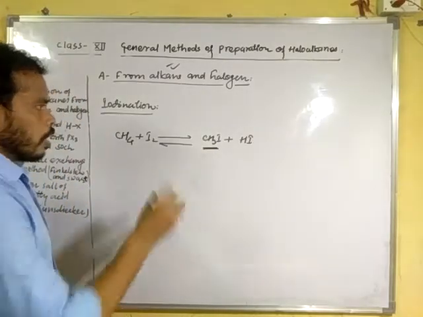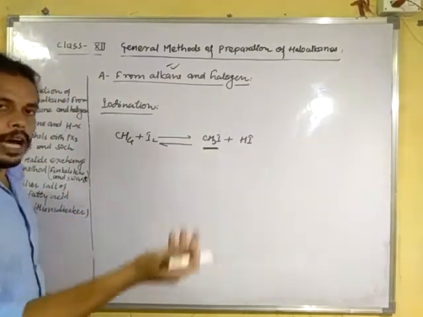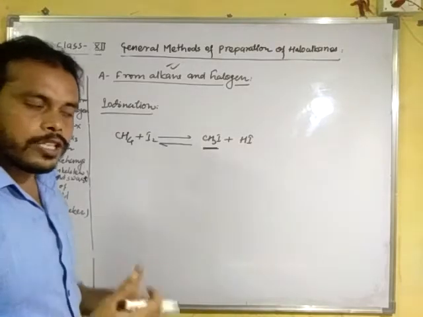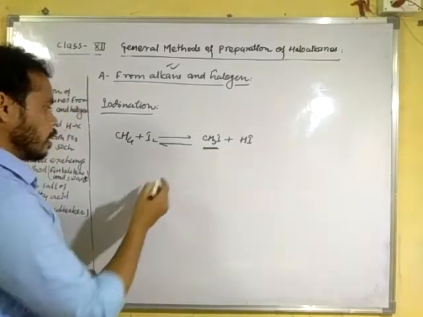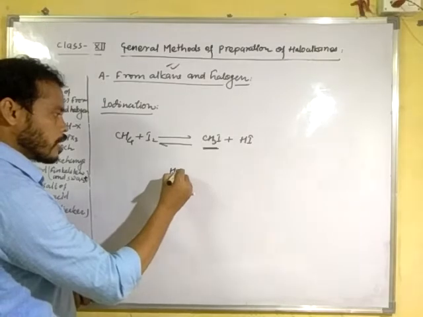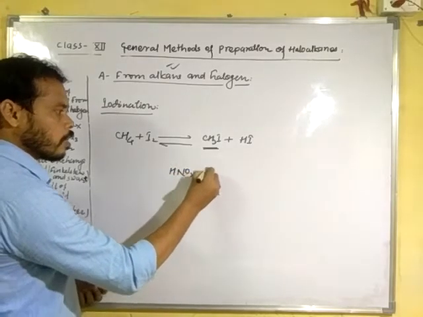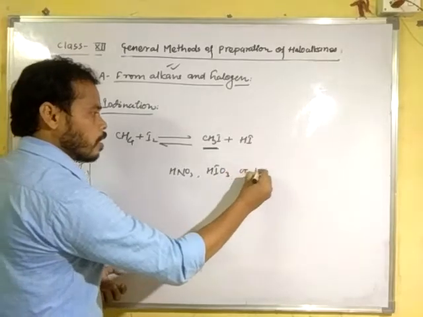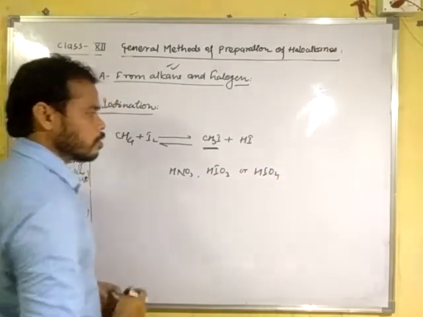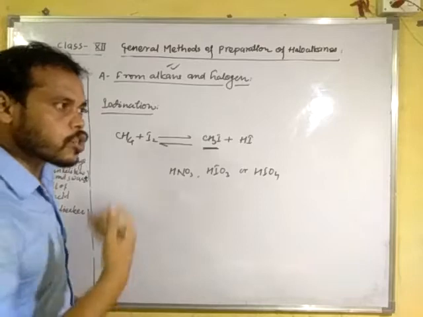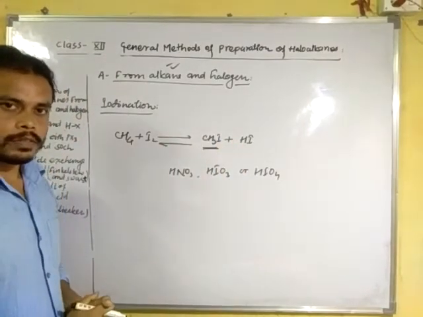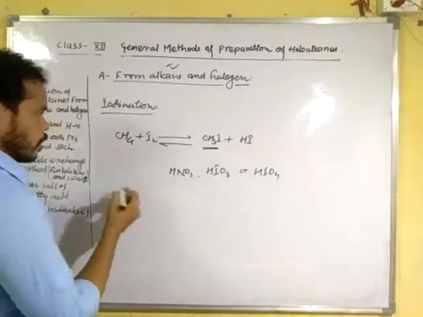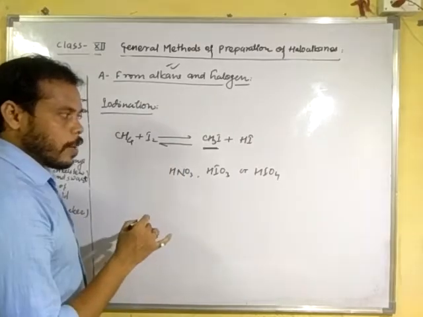So if this reaction is carried out in the presence of a strong oxidizing agent like HNO3, HIO3 or HIO4, the reaction goes in the forward direction. Then why does it go in the forward direction?